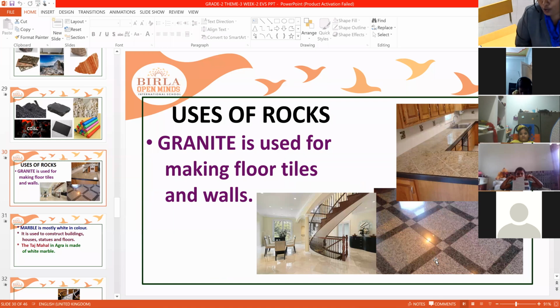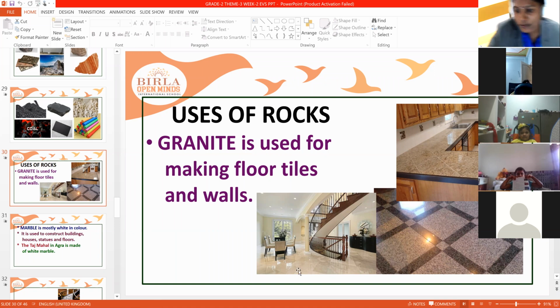Coming to the uses of rocks. First one, granite. Granite is used for making floor tiles and walls. You can do excellent work with granite for your home finishing and decorations, what you may call the interior decoration of houses. You can use it for a hall, bedrooms, kitchens, study rooms, whatever it may be. You can do wonders with this rock.